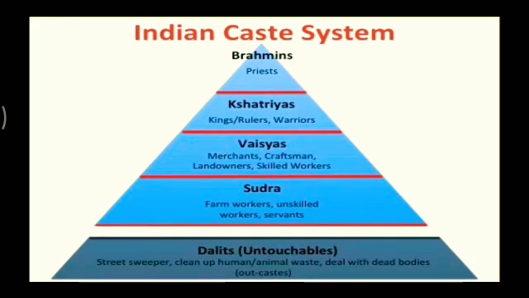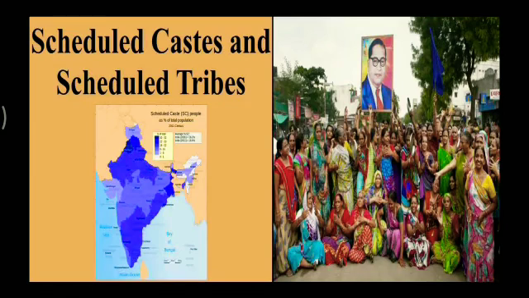Now who were these people? Street sweepers, the people who used to clean up human and animal waste, the people who used to deal with dead bodies. They were the outcast people. Today these people of the so-called lower caste are referred to as the scheduled castes and scheduled tribes, and also OBCs, other backward classes. Understood? Now in India, women, tribals and peasants have also been experiencing unequal and unfair treatment.